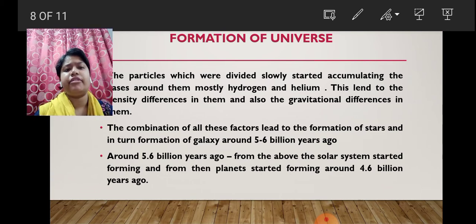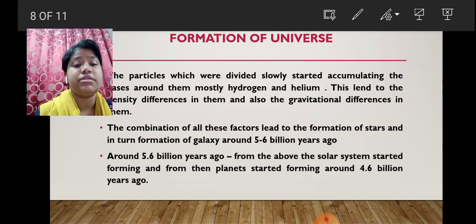After that, the solar system started forming, and planets started forming around 4.6 billion years ago. So first, what has formed? Stars formed, and a collection of stars, a galaxy, formed some 5 to 6 billion years ago.